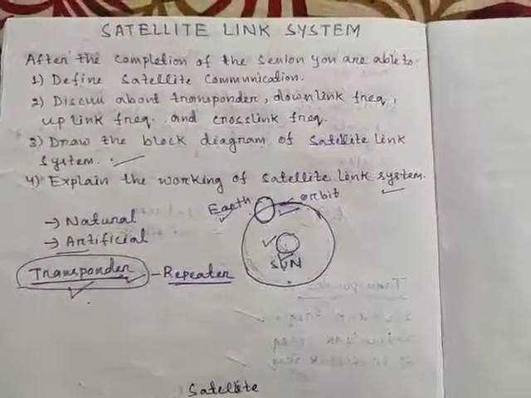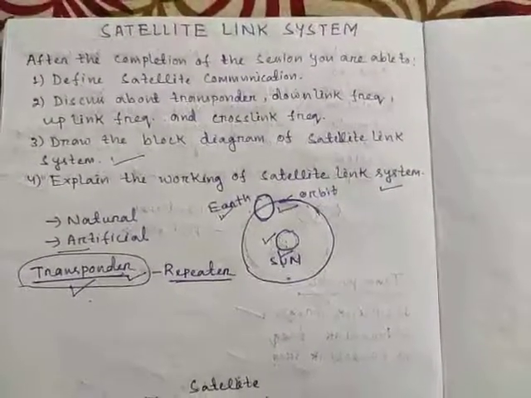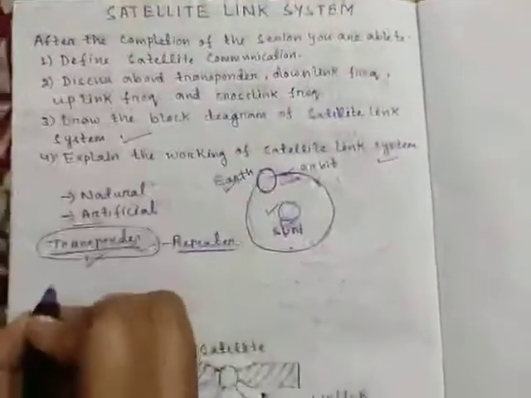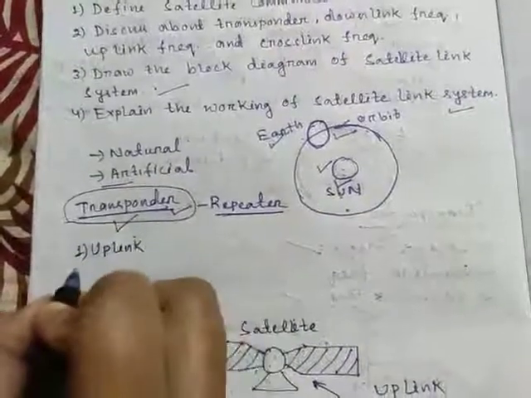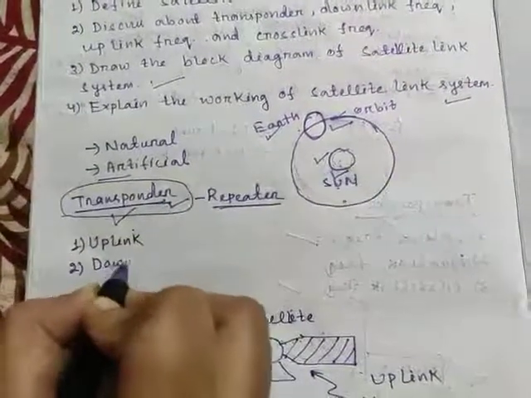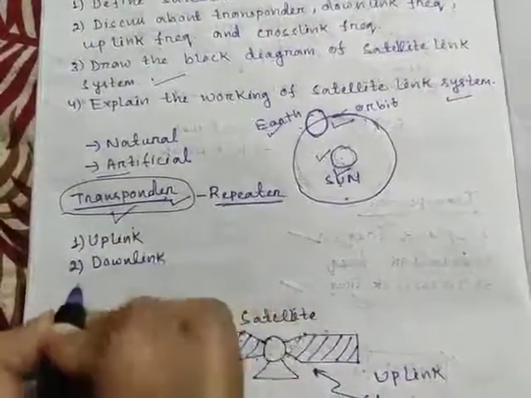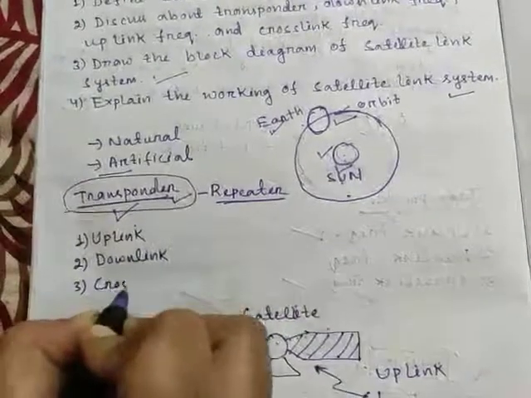For satellite communication, we use three types of frequency. First one is uplink frequency, second one is downlink frequency, third one is crosslink frequency.